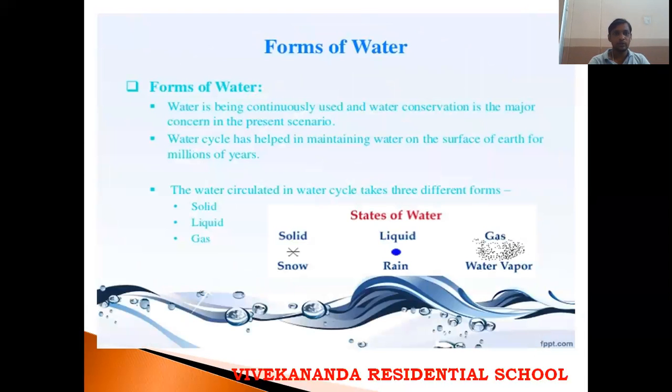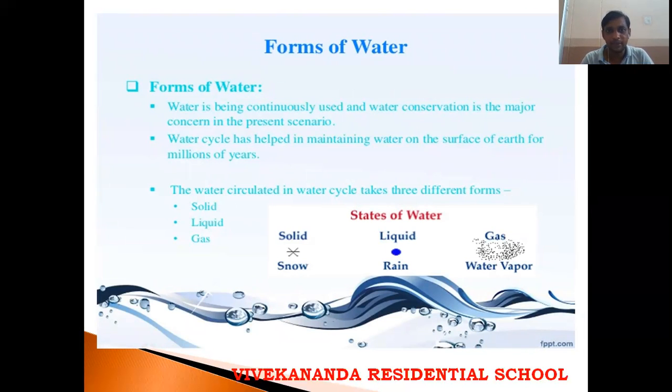Water is being continuously used, and water conservation is a major concern in the present scenario. If you keep using the water continuously, then after some time you won't get water. We have to conserve and preserve the water. Otherwise we will face a water problem and scarcity of water.